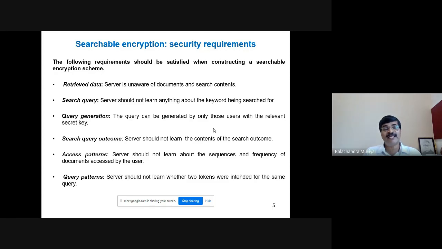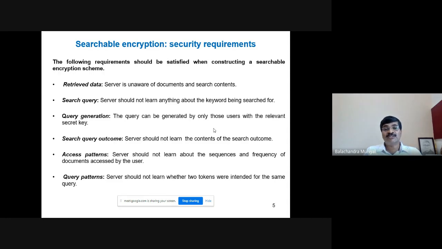The user may provide any number of queries to access the encrypted documents, but how many times the user requested the data, in what way, and for what document should not be known to the server. Query patterns: the server should not learn whether 2 tokens were intended for the same query to retrieve the same documents containing the search token. So these are some of the requirements of searchable encryption.